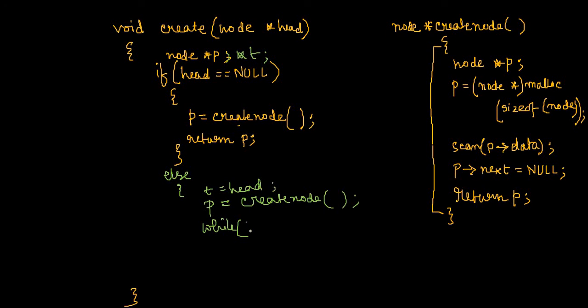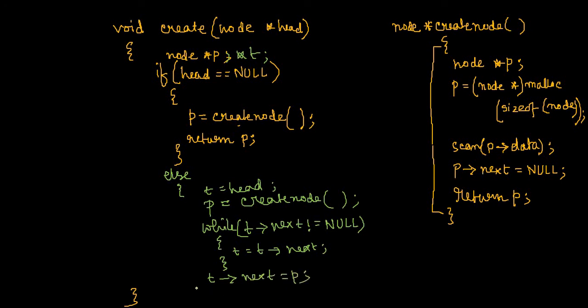And while t next is not null, which I have just written over there, t equal to t next. And when the loop stops, we will simply write t next equal to p. That's done.